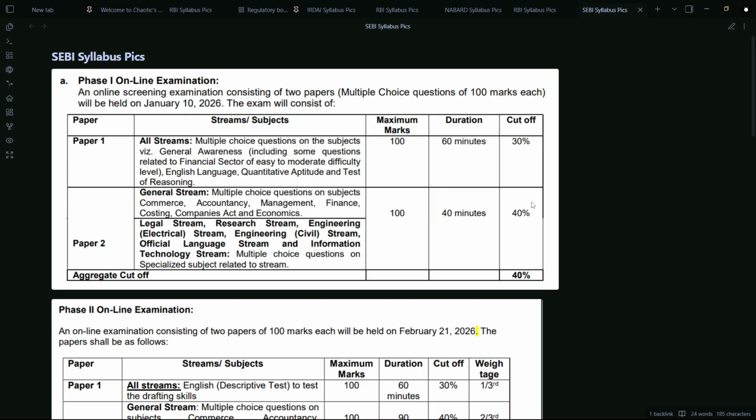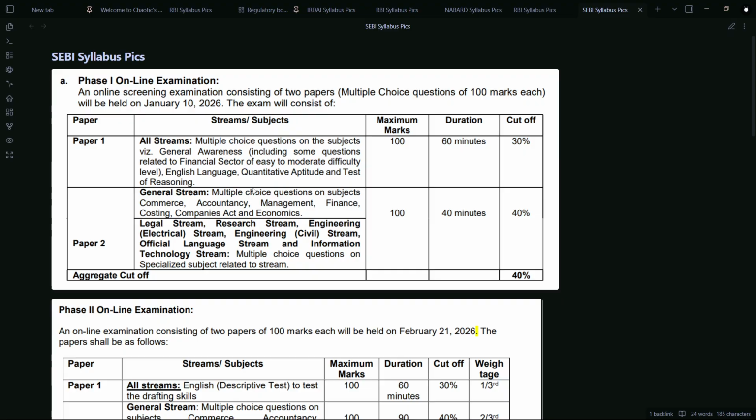Out of 200 marks, there is a very conceptual understanding of this. You have to clear the cutoff. Paper one cutoff you have to clear, paper two you have to clear, and then the aggregate cutoff also you have to clear. Paper one comprises general awareness, quant, reasoning, English, a little bit lower than the level of RBI. But if you are consistently taking examinations, you will know that you never know which IBPS exam could have a difficult quant, reasoning, and English. So these three are your pillars to understanding anything.